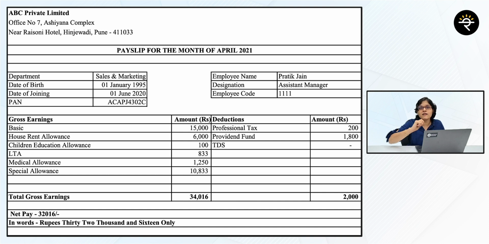Are there any tax angles involved here? The answer is absolutely yes. I'm not going to go into detail on the tax angles. Why? This is not a taxation lecture. This is just understanding the payslip. So just to give you a brief idea, as I mentioned, basic salary is fully taxable. House rent allowance may or may not be fully exempt, depending on certain conditions.